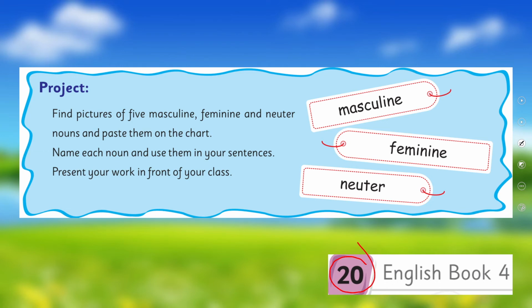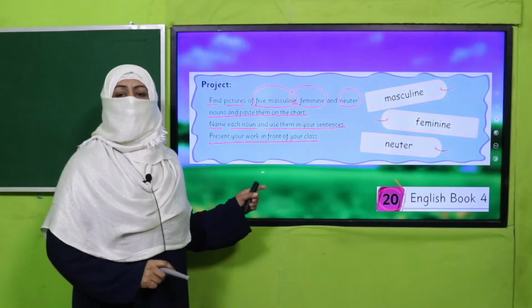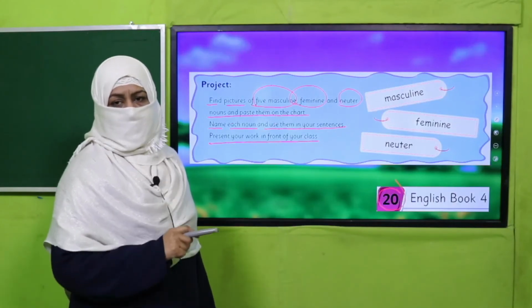You will find pictures of 5 masculine, 5 feminine and 5 neuter genders and paste them on a chart. The way I have shown you pictures, likewise you will collect and paste them on a chart, name each noun and use them in your sentences and then present your work in your class. This is your weekend project. By coming Monday, you will bring this chart and present it in your class.